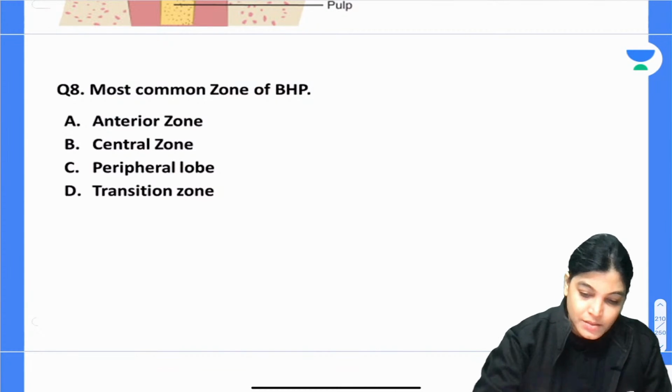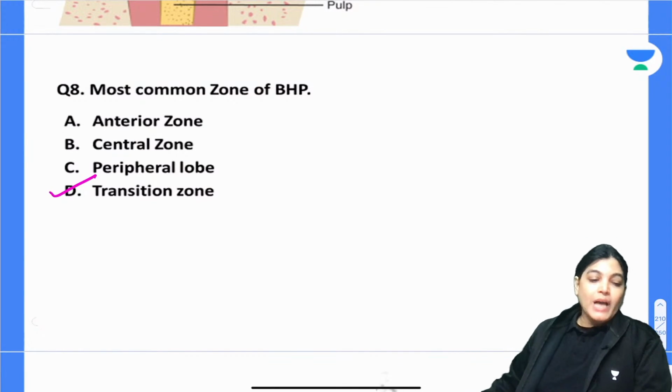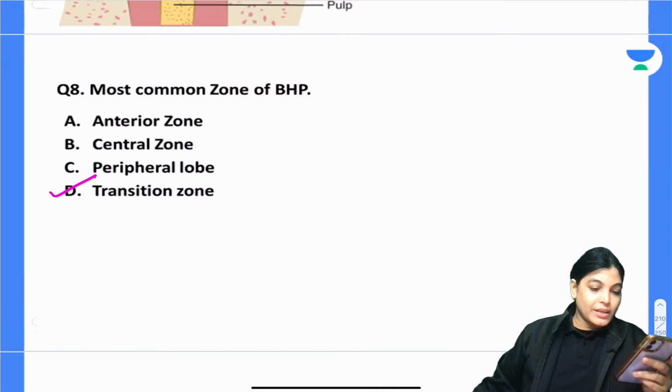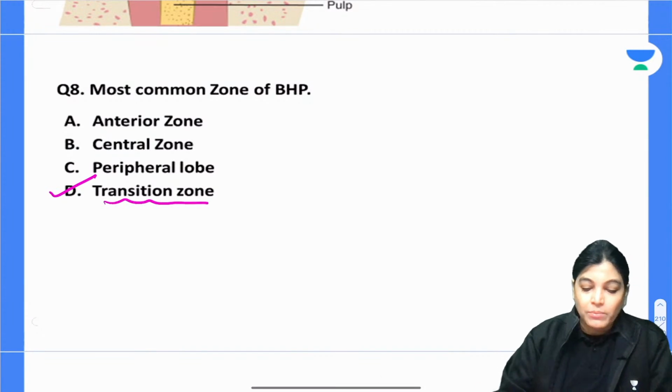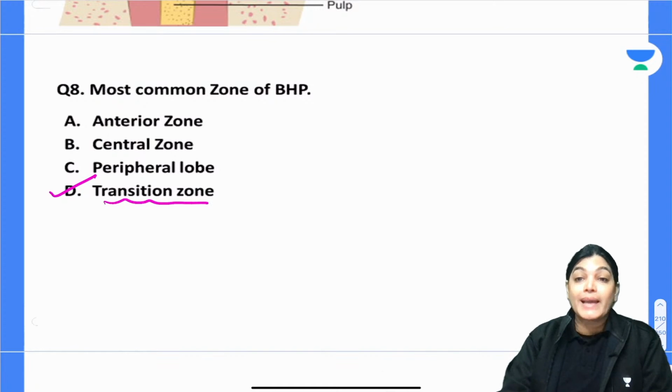Okay, I got an answer from Chandni: transition zone. So Chandni, you are absolutely correct. Yes, transition zone is correct. Can you tell me the most common zone for the cancers?